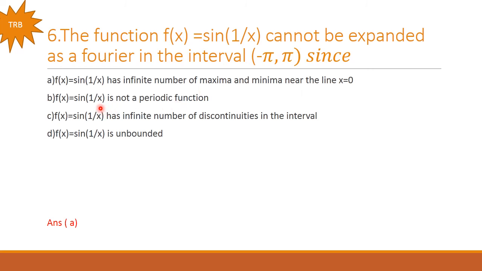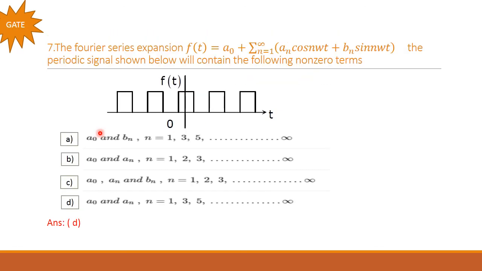Then, sine 1 by x is not a periodic function. No, it is wrong, because it is a periodic function. Then the third option is has infinite number of discontinuities. No, it has finite number of discontinuities, since it is a periodic function, also a sine waveform. Then fourth option, f of x equal to sine 1 by x is unbounded. No, it is a bounded signal. So from these answers we can say option A is the right answer.